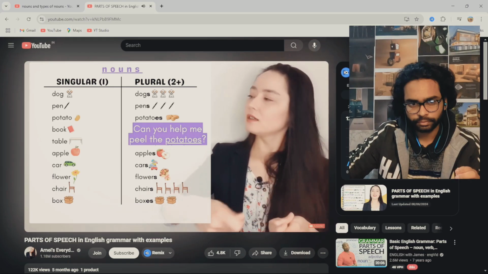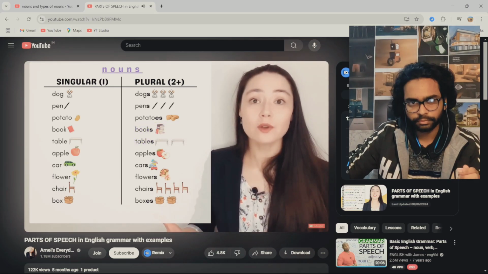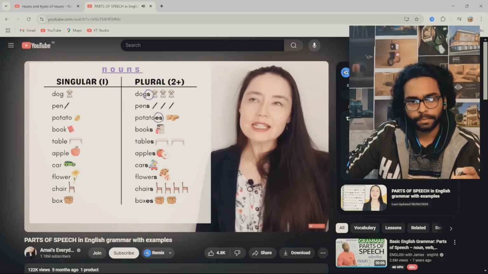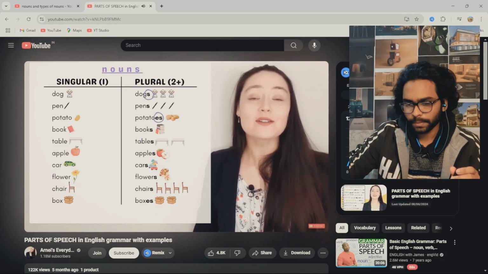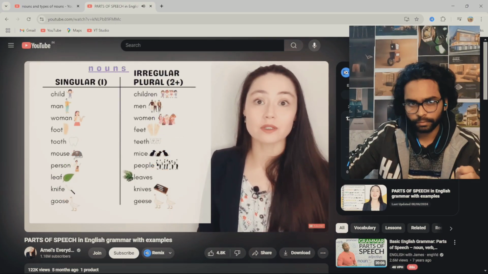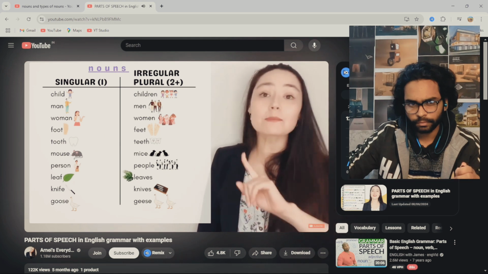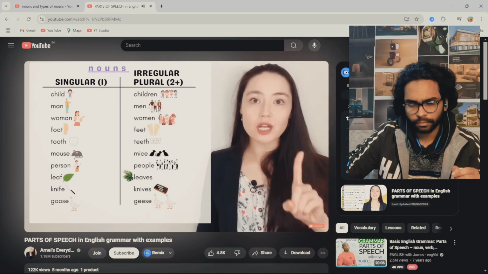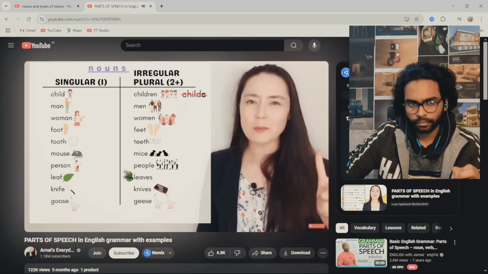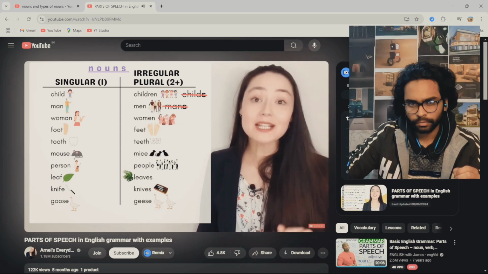Can you help me peel the potatoes? You can see to form a plural noun, we add s or es. I'd say 98% of nouns in English follow this pattern, but we can also have irregular nouns, meaning not normal. You can see the singular and plural forms are different. One child, 2 children. One man, 2 men. One person, 2 people is the plural.